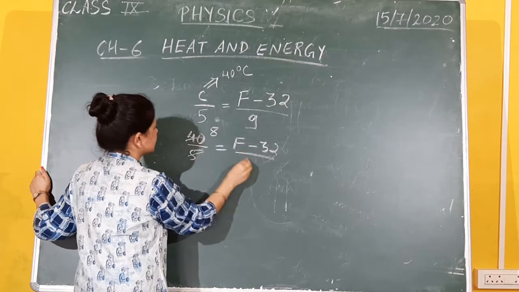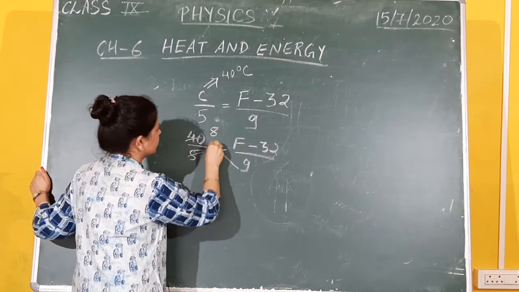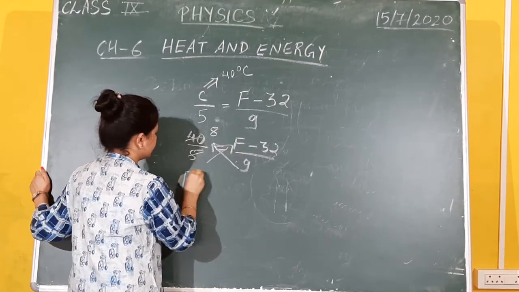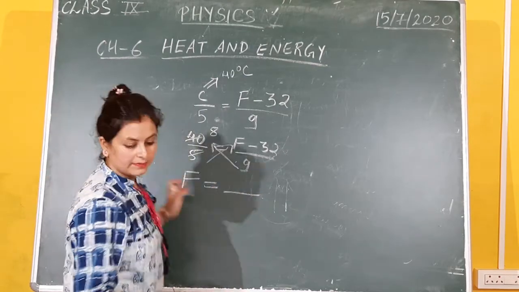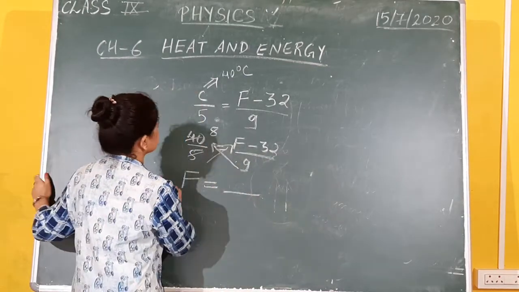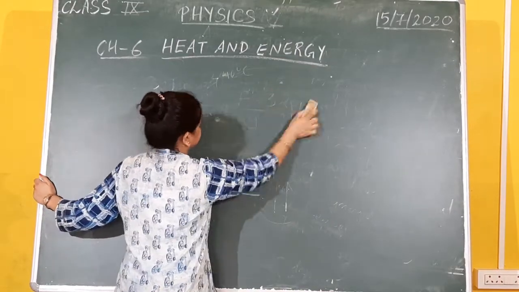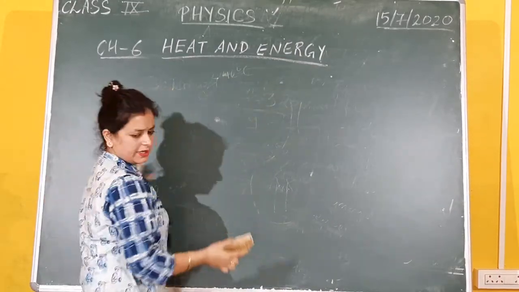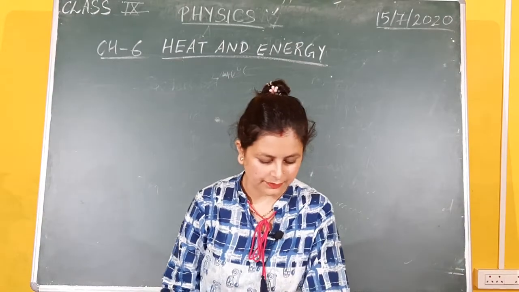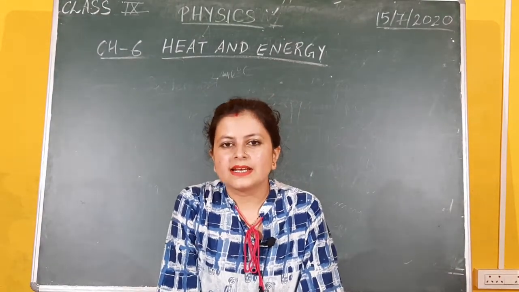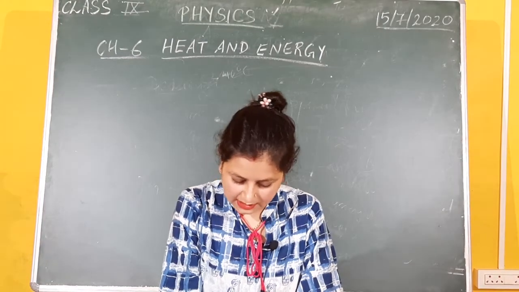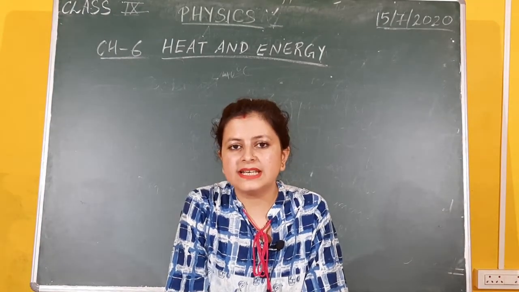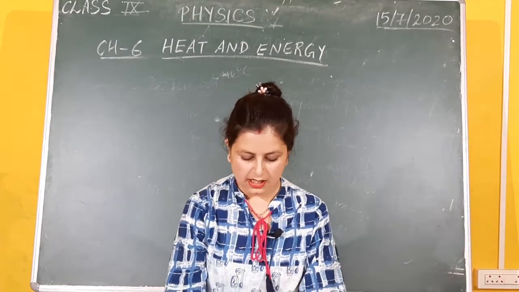You can solve it. After solving, doing all the cross multiplication, you will get a value of temperature in Fahrenheit. So that is how you convert Celsius into Fahrenheit. So these are the three units of temperature that you need to know. The first one is Kelvin, the second one is degree Celsius, and the third one is Fahrenheit. I hope it is clear. So that is all about heat and temperature.